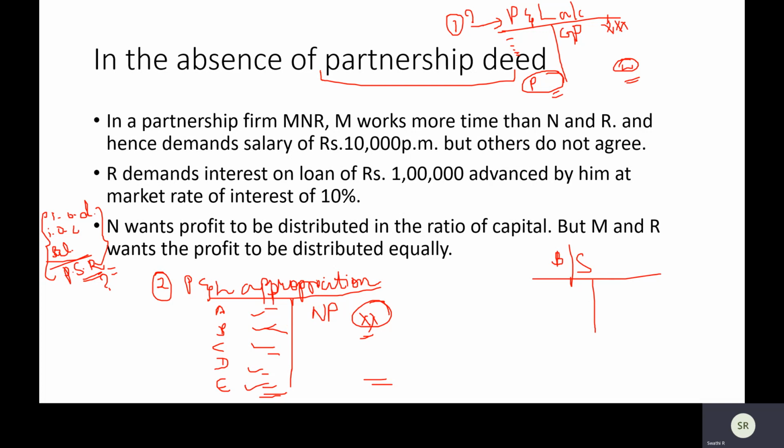We'll start doing our problems from P&L appropriation onwards, in fact, when we are solving. Now third, before the balance sheet, if it is a full-fledged problem, we prepare one more small account called after P&L appropriation. We go ahead and prepare something called capital account.